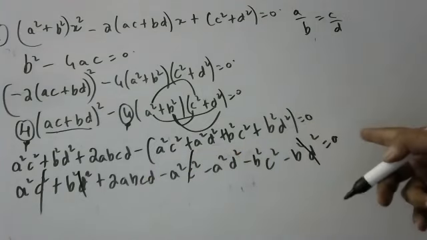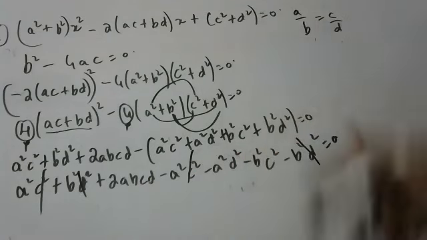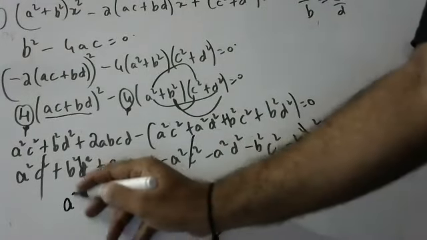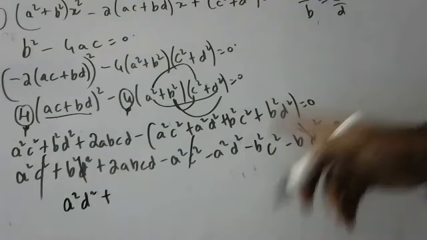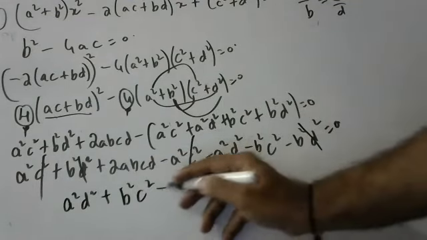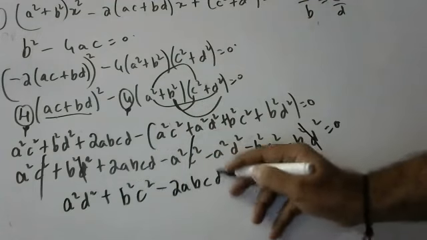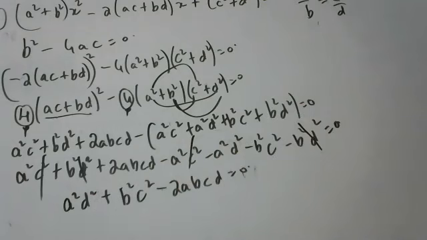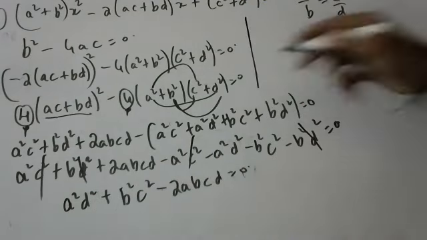Bring these three things to the other side, children. What happens? The other side is 0. This will become a²d² + b²c² − 2abcd = 0. This is in the form of a² + b² − 2ab.